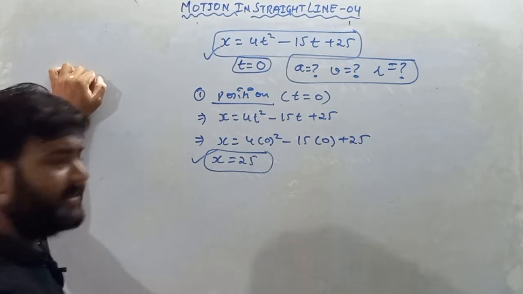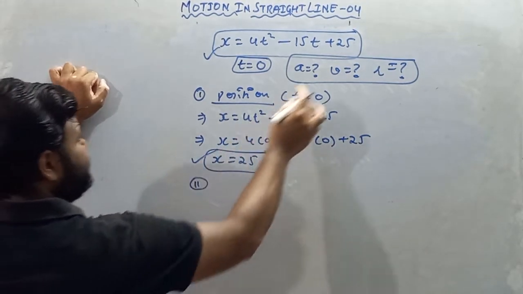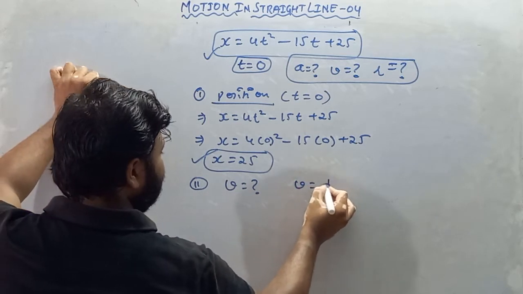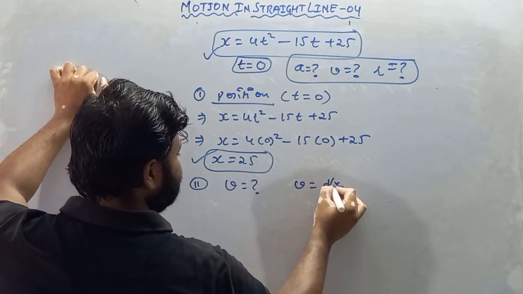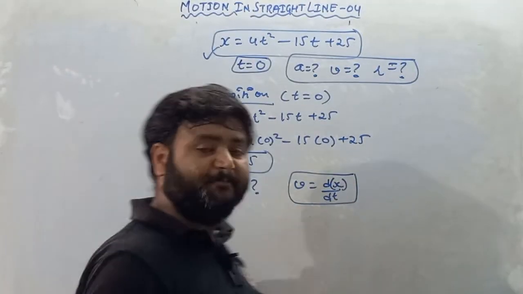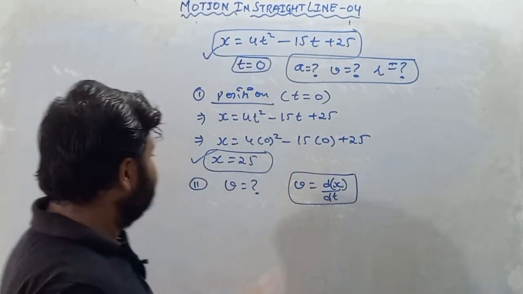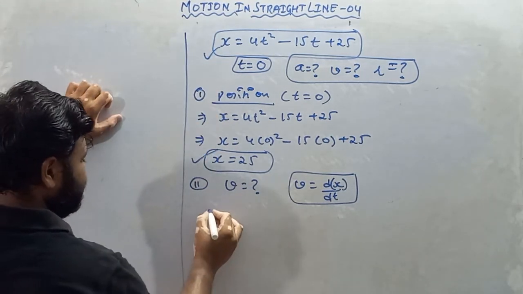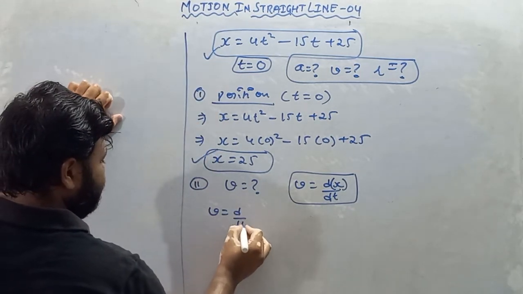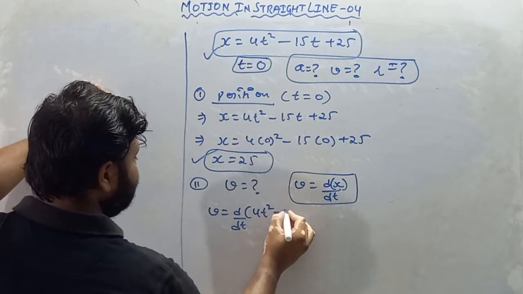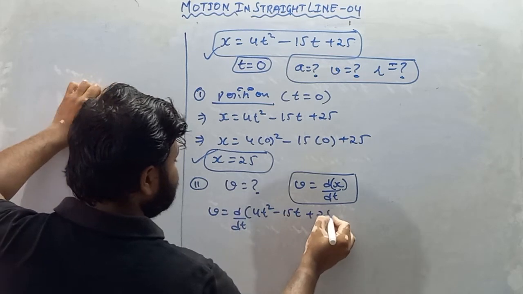It's so simple. Moving forward, in the second part, we have to find the velocity. We know that velocity is the change in position with respect to time. We differentiate the position with respect to time and we get the velocity. So v equals d over dt of 4t square minus 15t plus 25.